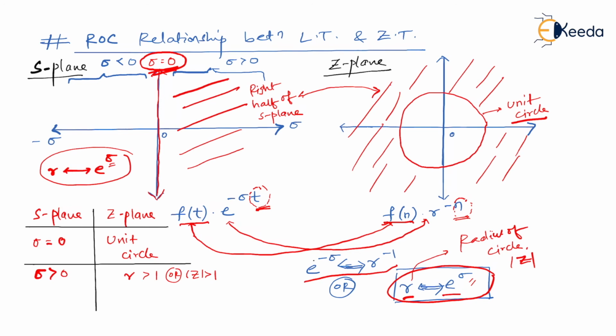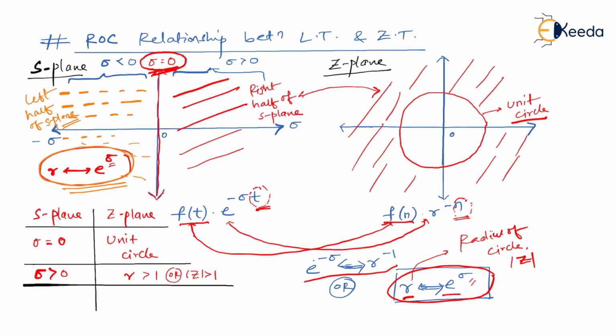Let's talk about the remaining area, which is sigma less than 0. So let me talk about the area which is present at sigma less than 0. Sigma less than 0 is the area also called the left half of S-plane. So you see we have this relation where r is e to the power sigma. If sigma happens to be less than 0, then it will be negative, and in that case r will result less than 1.